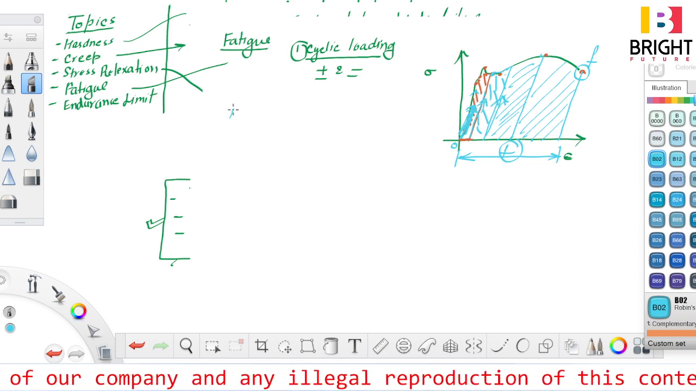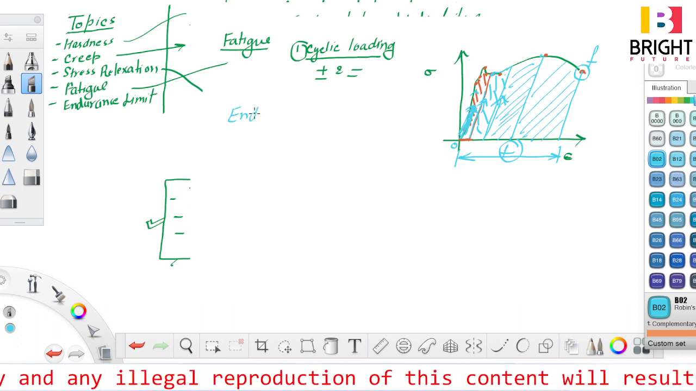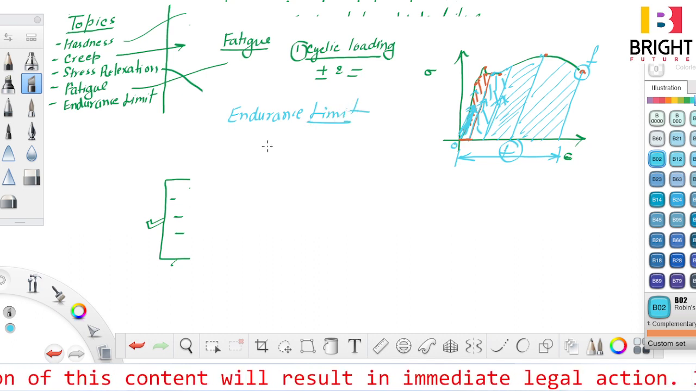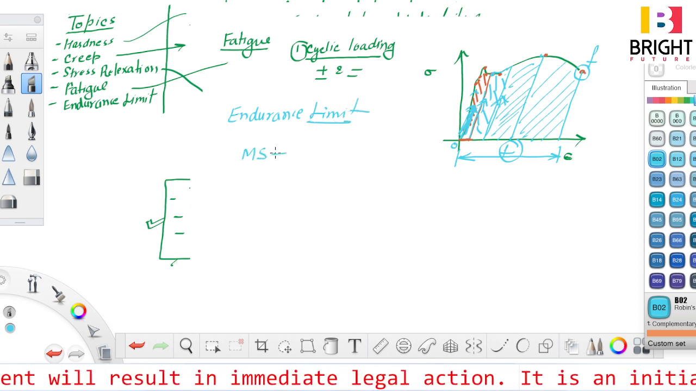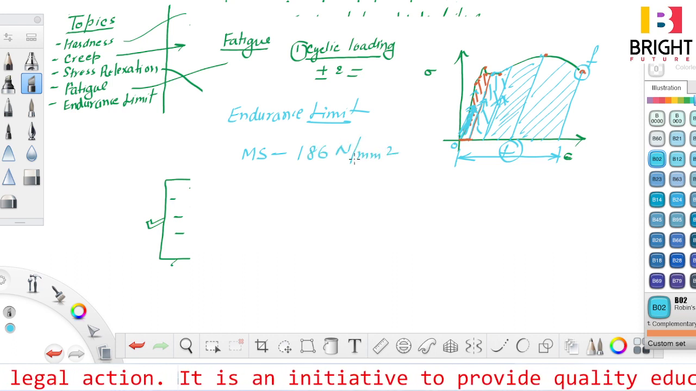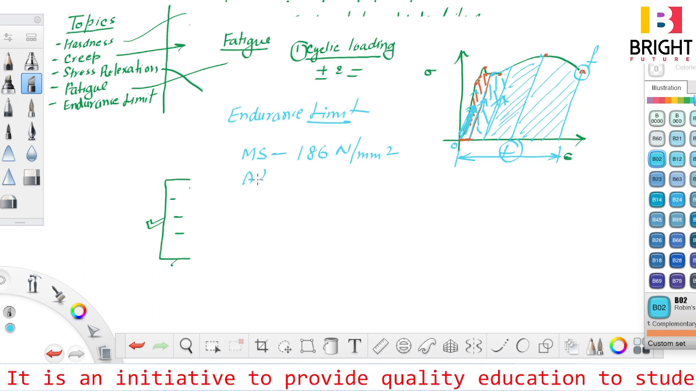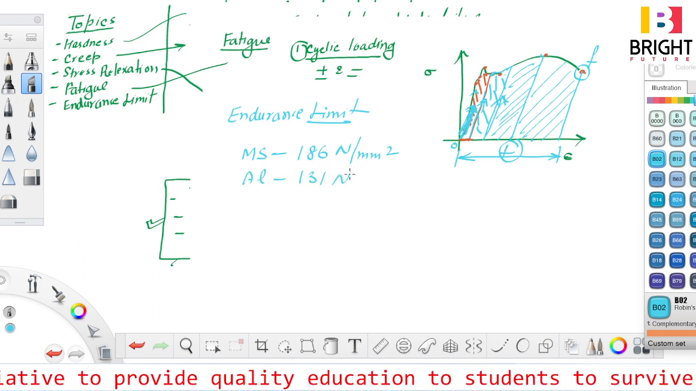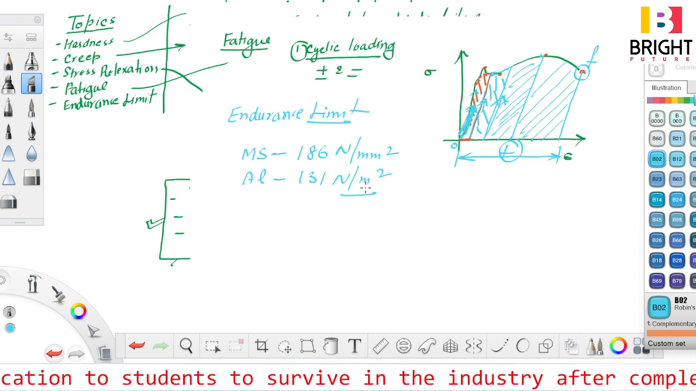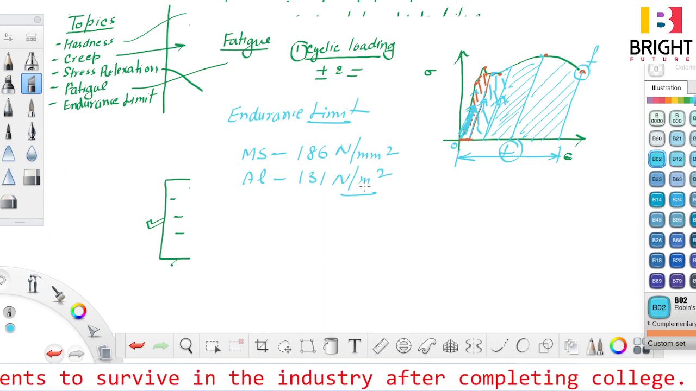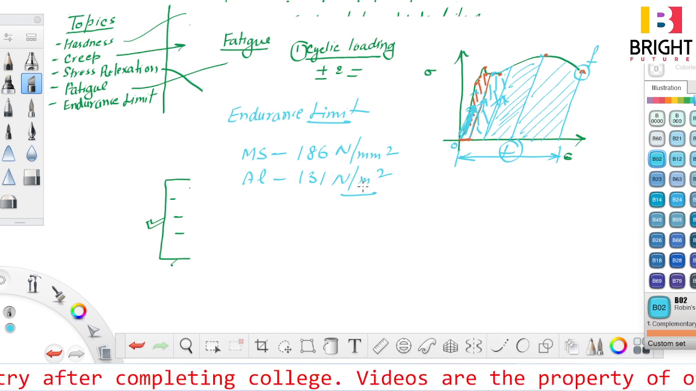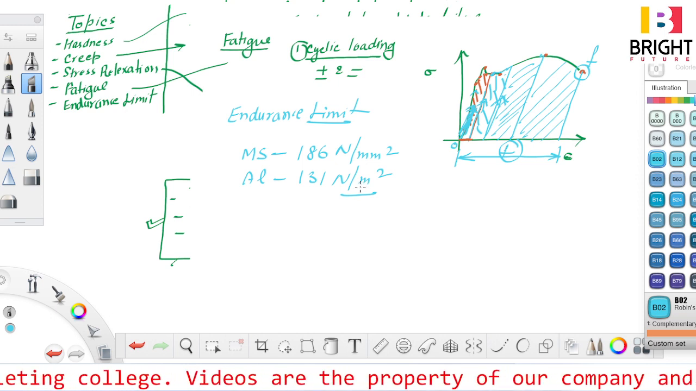For example, the concept of endurance limit is also there. The endurance limit for mild steel is 186 Newton per mm square, and for aluminium the endurance limit is 131 Newton per mm square. So the endurance limit is that level of stress below which failure is unlikely to occur even at an infinite number of cyclic loadings. Examples of fatigue failure are the breaking of wire due to cyclic bending.